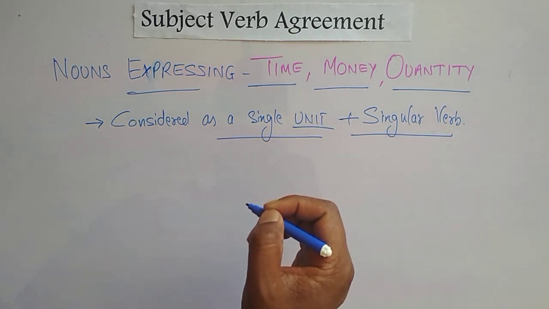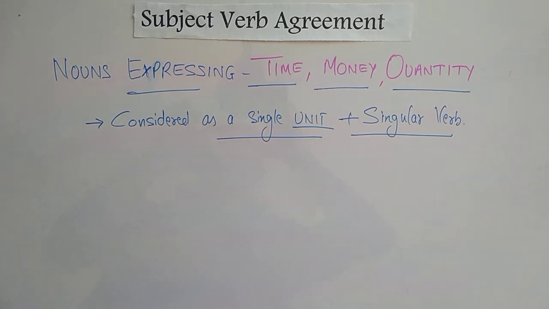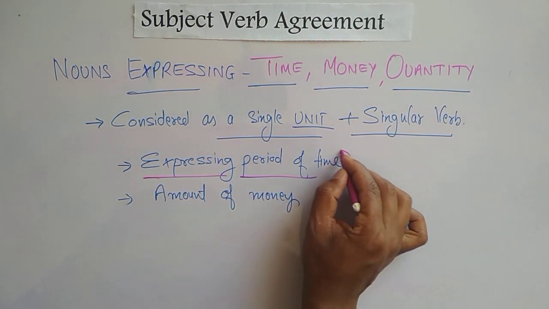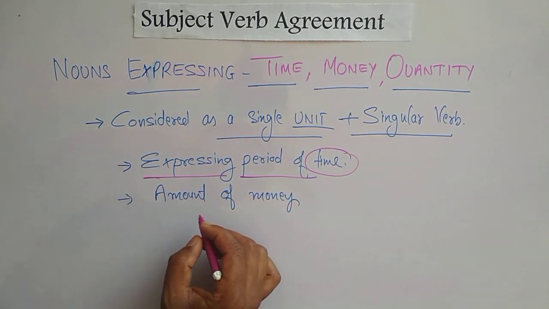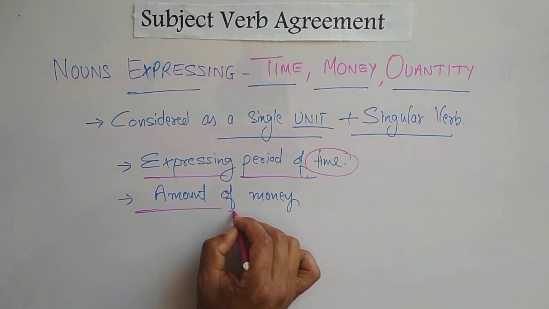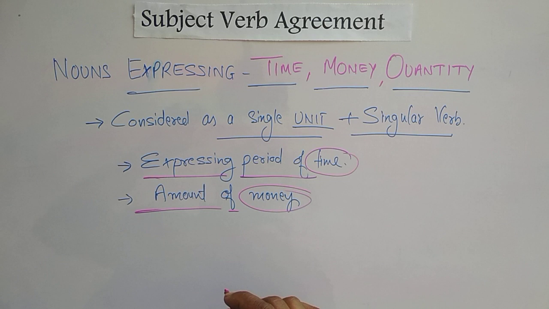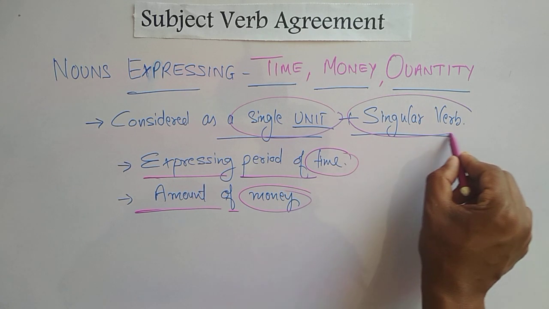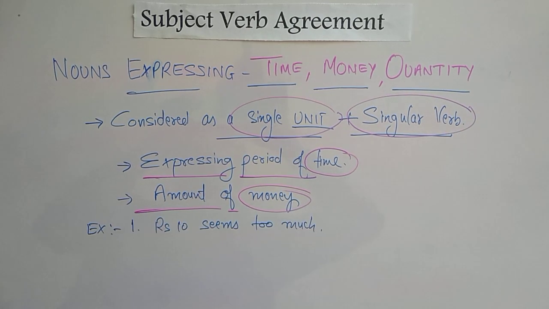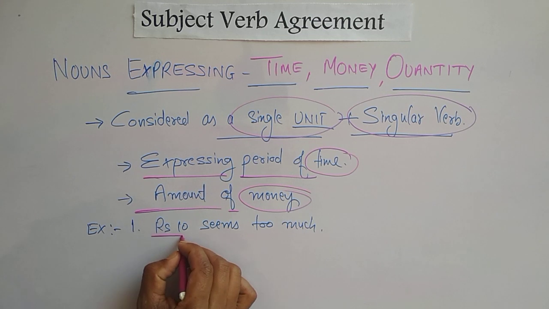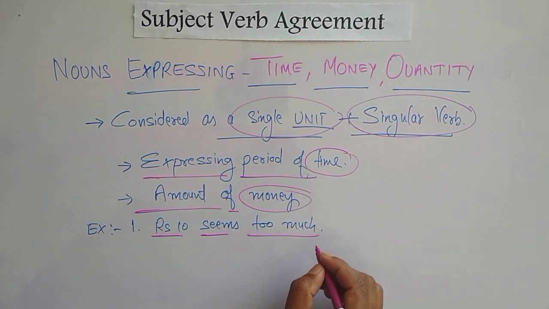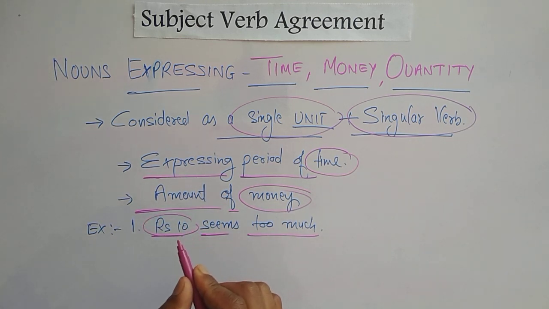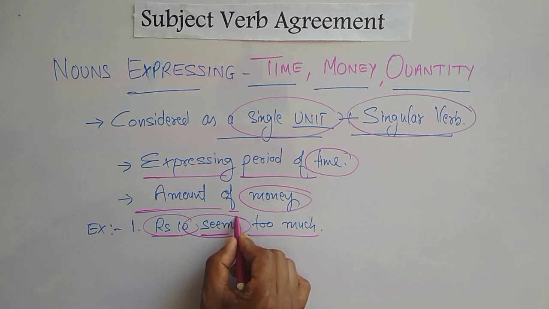And remember, students, these nouns can be used for different things, such as expressing a period of time, and also for expressing an amount of money. Such nouns, if considered as a single unit, always take a singular verb. Let's take an example. Look at the given example. Rs 10 seems too much. Dear students, here we have the noun Rs 10, but it is used as a unit, as a whole. That's why we used the singular verb seems.